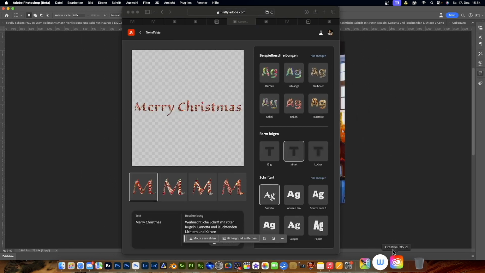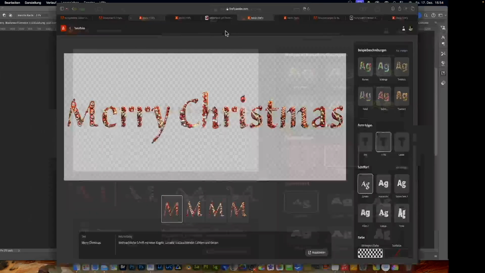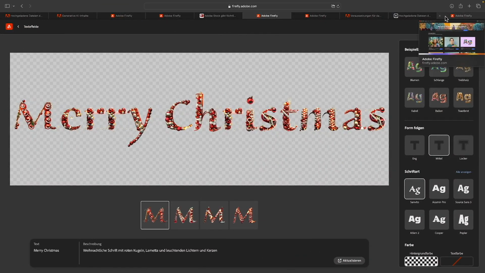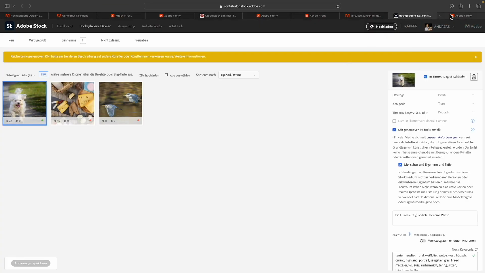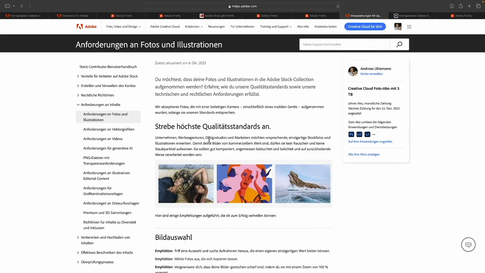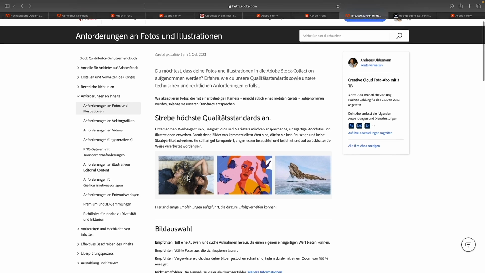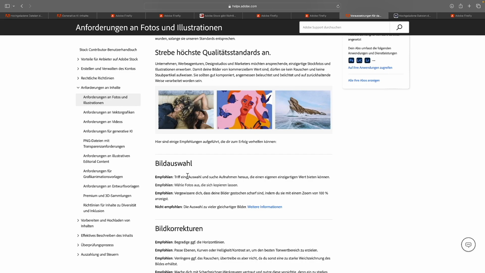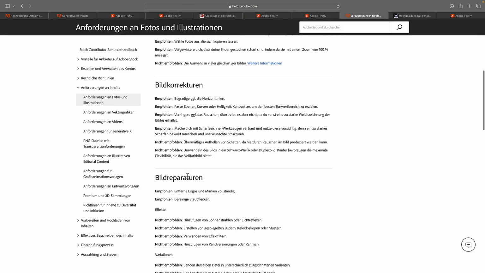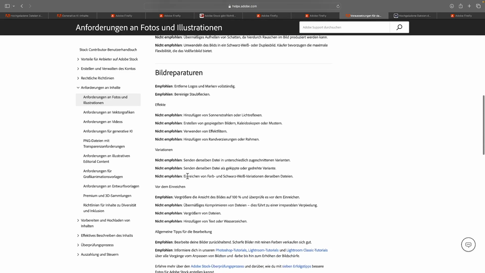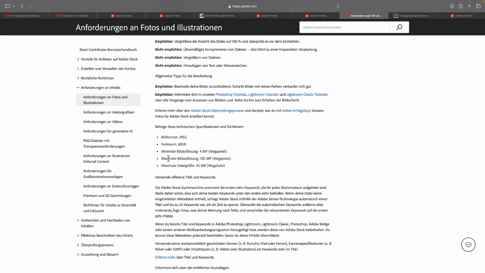Okay, so I'm reopening this here because it's actually important to know. This isn't it here now. Where do we have it? Prerequisite, here I am at Adobe, and this is as of October 6, 2023. So it's brand new, and my understanding was that we need 5 megapixels to upload an image to Adobe Stock so it can be sold. And now it says here though, minimal picture resolution 4 megapixels.